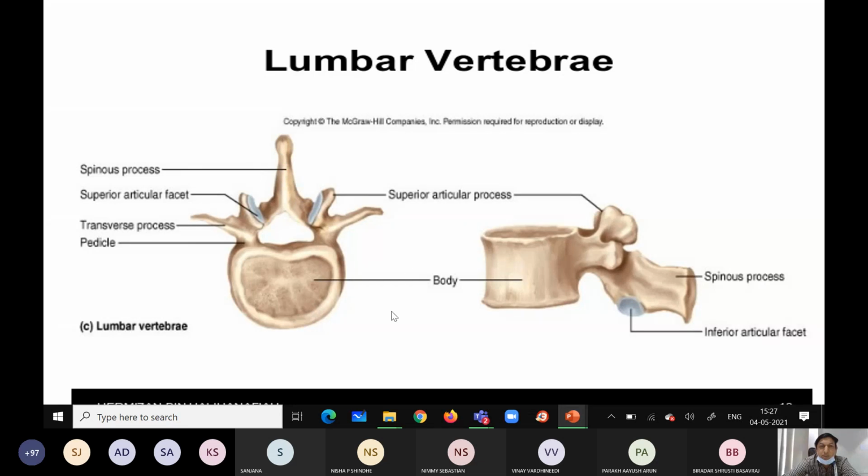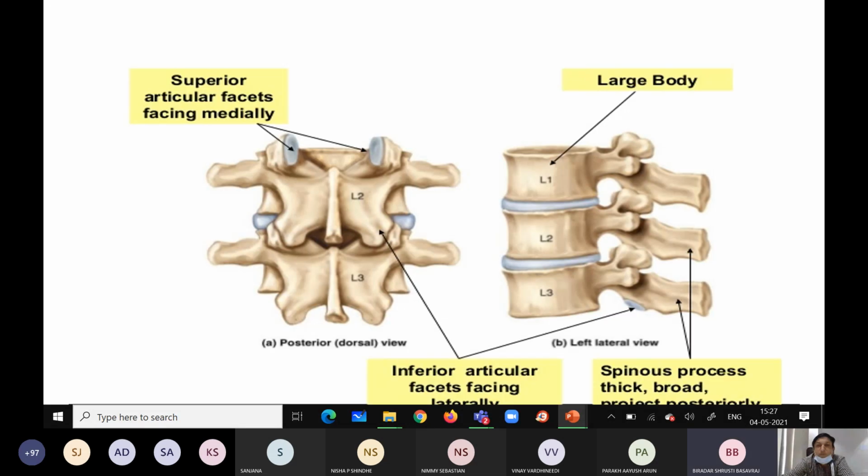I think now you have understood. You saw almost 3 to 4 diagrams. Yes? Yes, sir. You can identify the lumbar vertebra now. One more diagram. See this, this is the lateral view. Again, this is the body. This is the spinous process. This is the inferior articular facet. This is the superior articular facet.